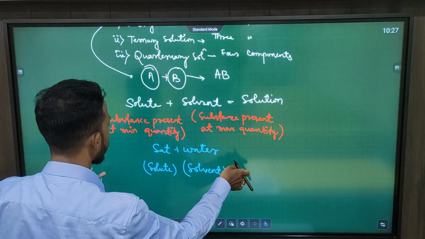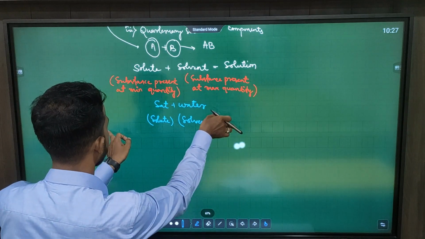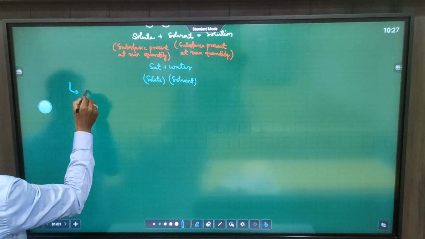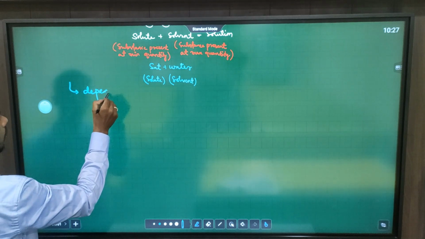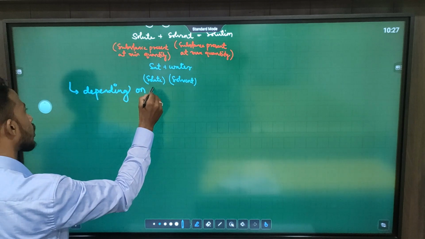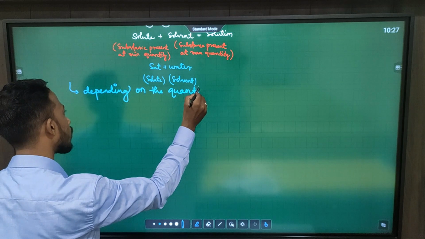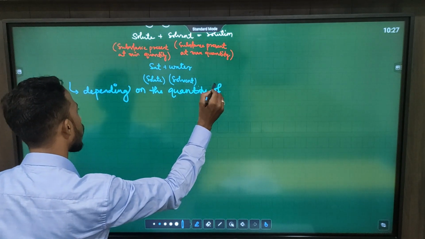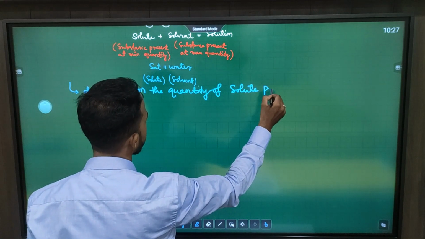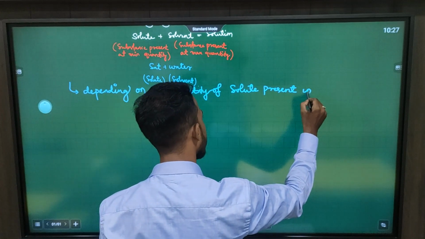Now, second classification of solution, that is depending on the quantity of solute present in the solution.